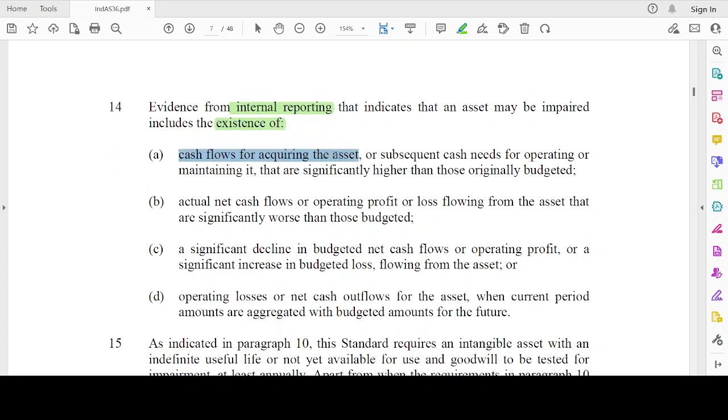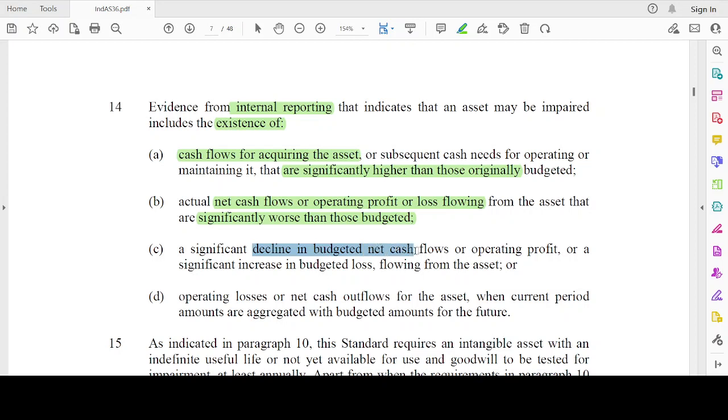Cash flows for acquiring the asset, or subsequent cash needs for operating and maintaining it, are significantly higher than budgeted. I have budgeted some expenses. Now the cash outflows are going to be higher. So there is an indicator of impairment. Actual net cash flows from that asset are significantly worse than those budgeted. Inflows are less than what I expected. So there is an indicator of impairment.